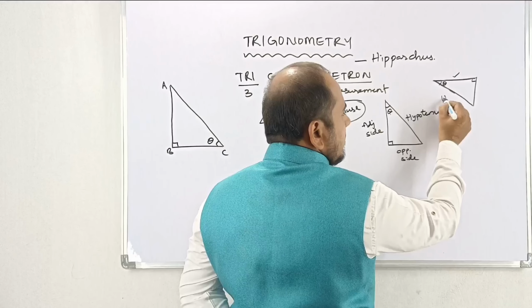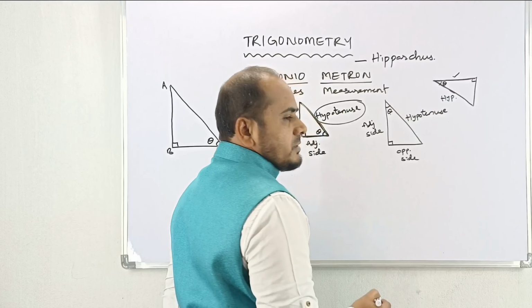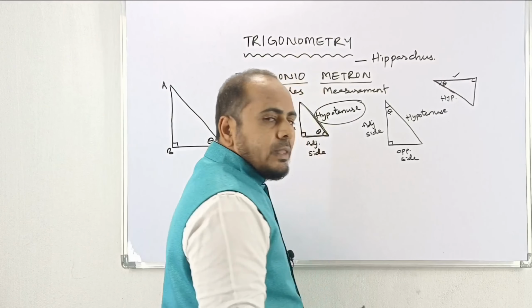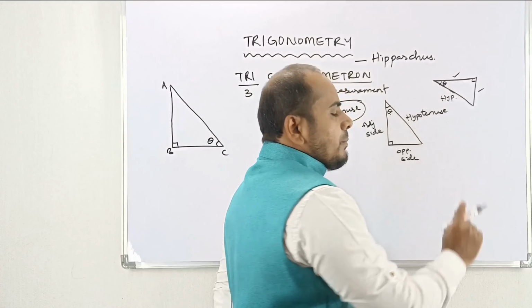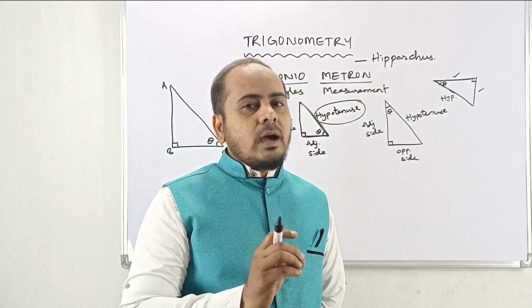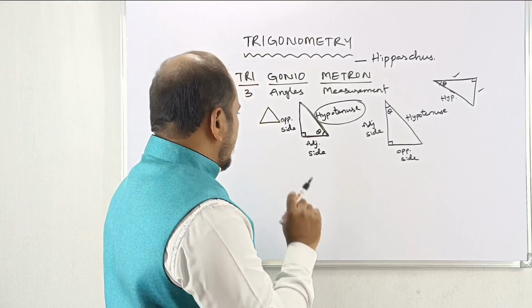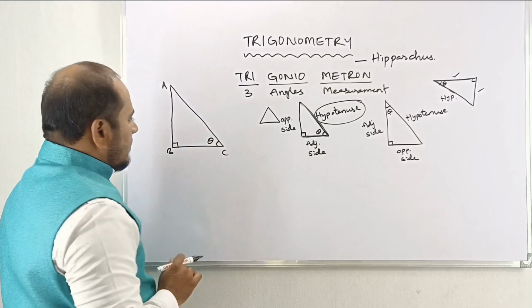Why? Because it will be fixed as hypotenuse, as this is opposite to 90 degrees. And then the remaining side will be the opposite side. Like this we have to define. Okay. Now come to this triangle, my dear.